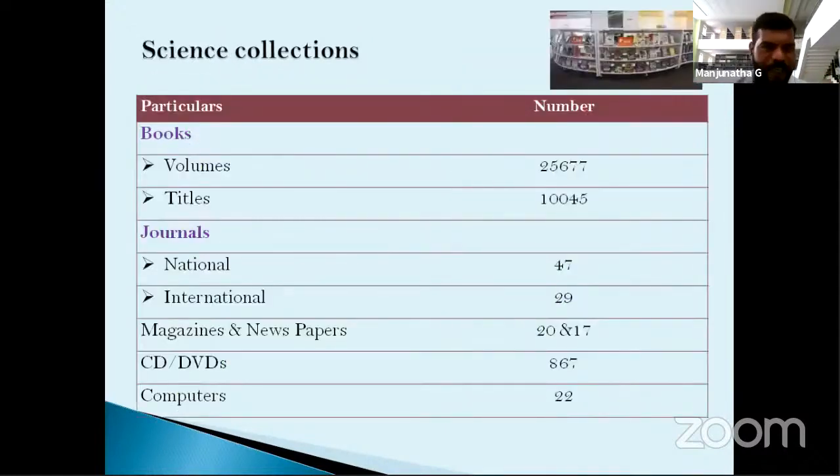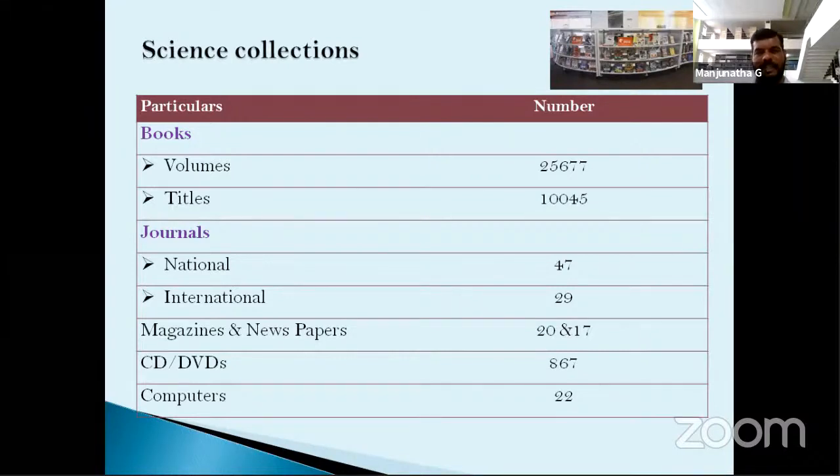This is particularly the science collection. The total number of volumes is 25,677 books available in the library. All the science disciplines, for example biotechnology, biochemistry, microbiology, physics, maths, all the subject books are available. Well-known and well-authored books are available, including international authored books. The total number of titles is 10,040 by 45 books.